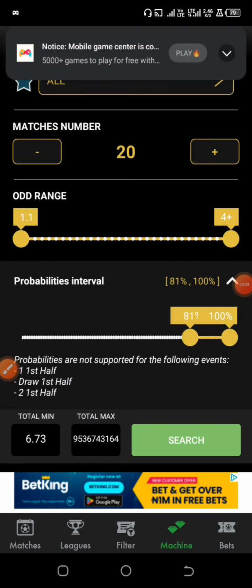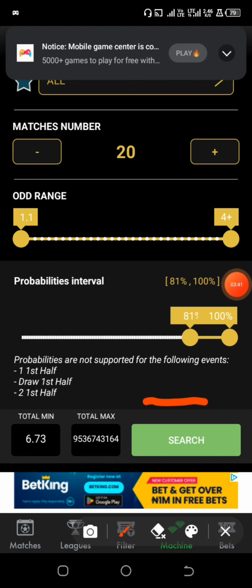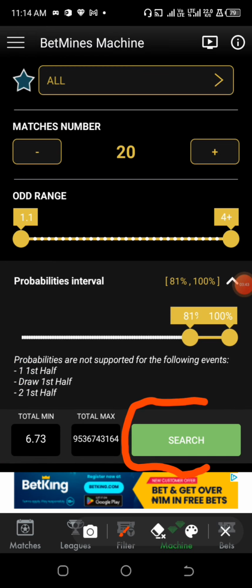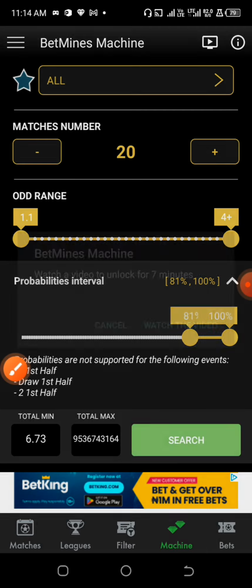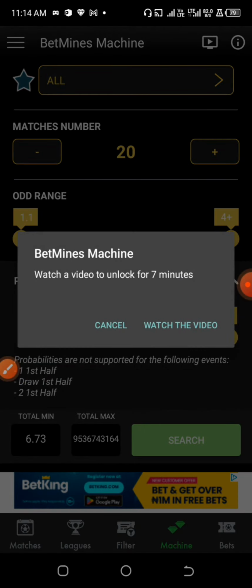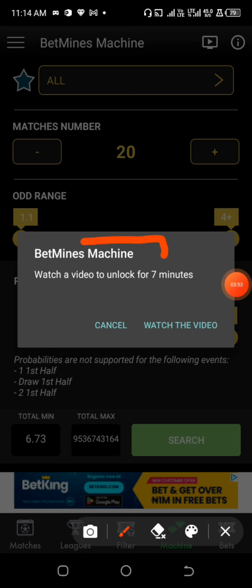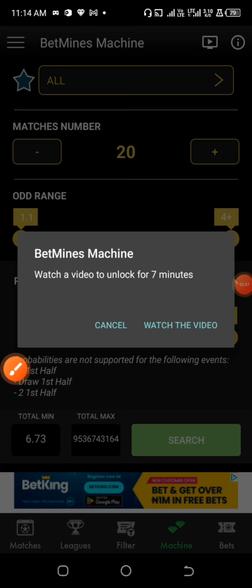So now let's go. Immediately you click on this search, it will bring ads, so I'm going to pause the recording till the ad finishes. It will show you bet mine mansion, watch a video to unlock for 7 minutes. So I pause the video now to quickly watch the video, and I will continue.